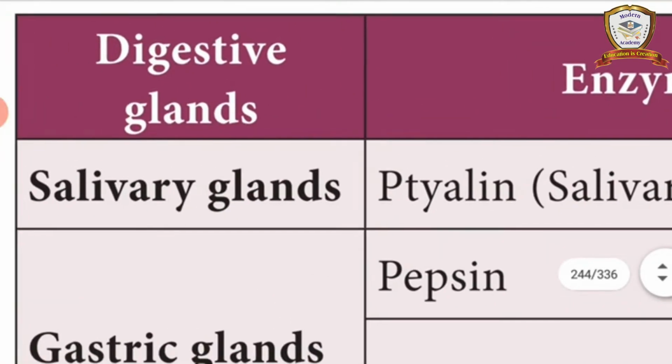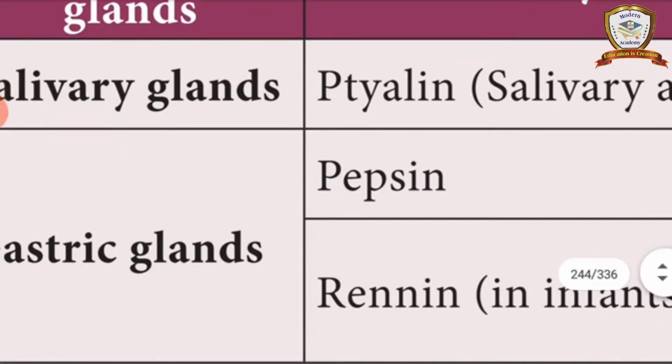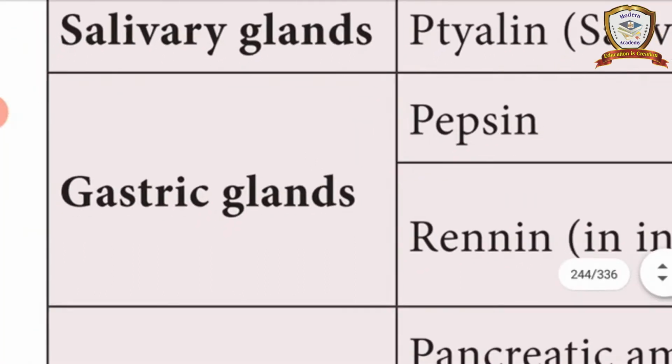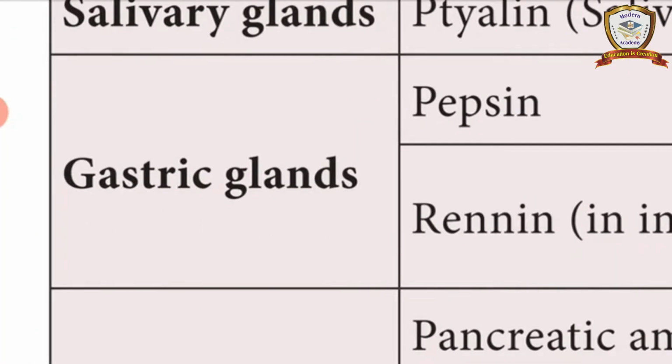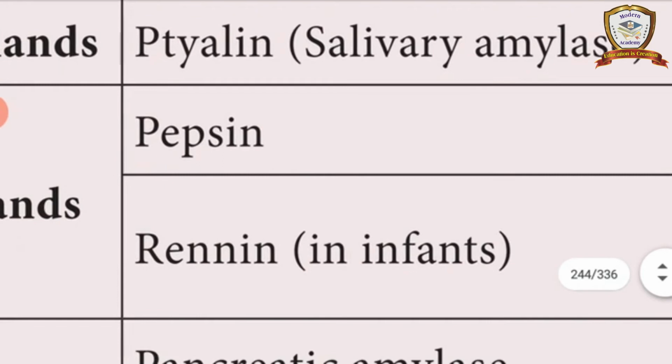Sorry, the next is gastric glands. The salivary gland secretes only ptyalin. It is the first step. It happens in the mouth, inside the buccal cavity. Okay. The next gland is the gastric gland. These gastric glands produce two enzymes, pepsin and renin.